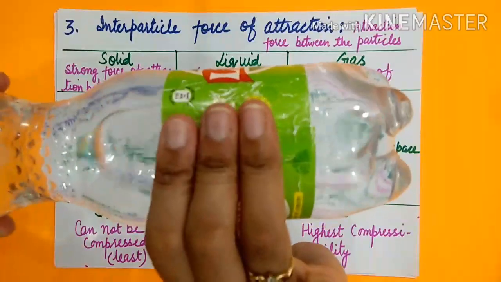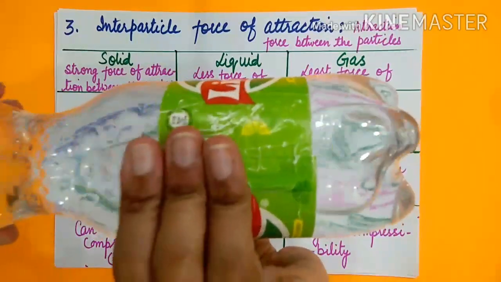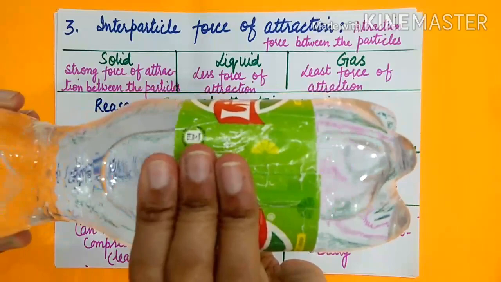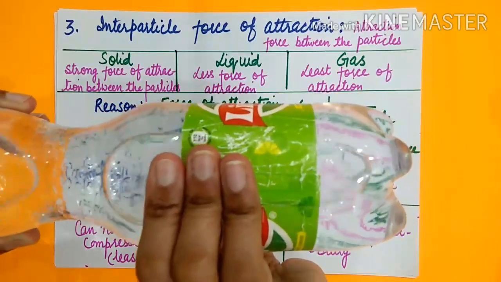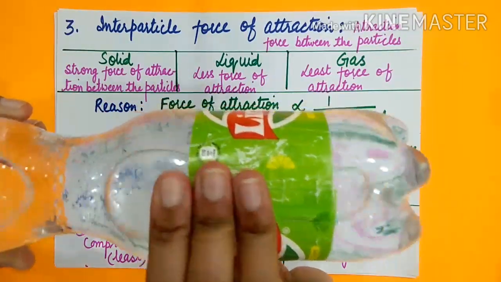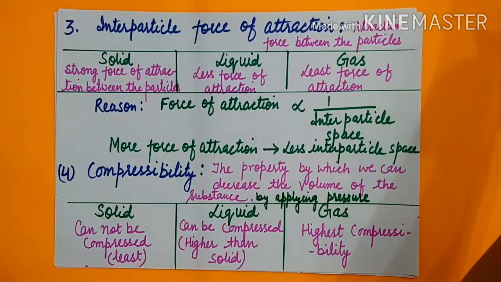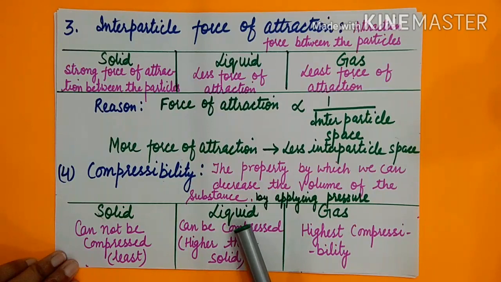Now you can see we can press it a little bit, because as you all are aware, the liquid state of matter has more space compared to solid. So their particles can allow the volume to decrease by applying pressure.